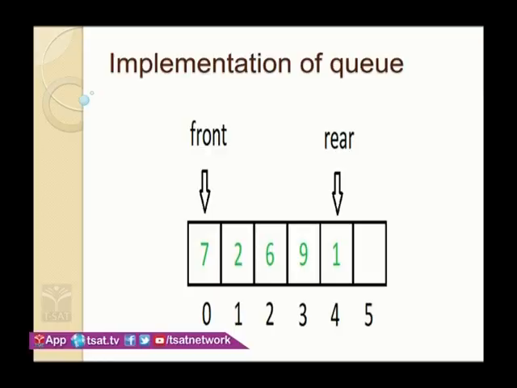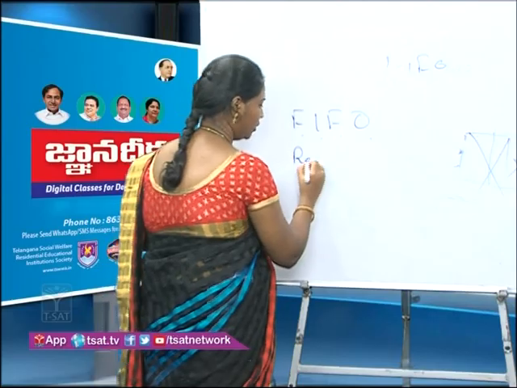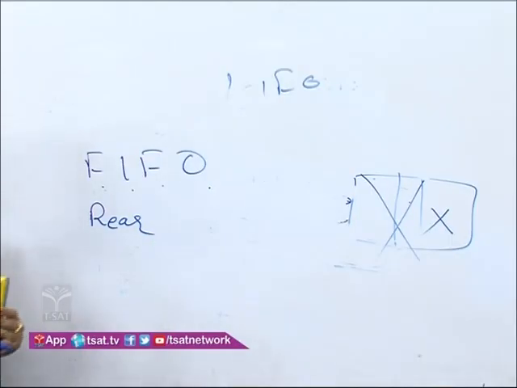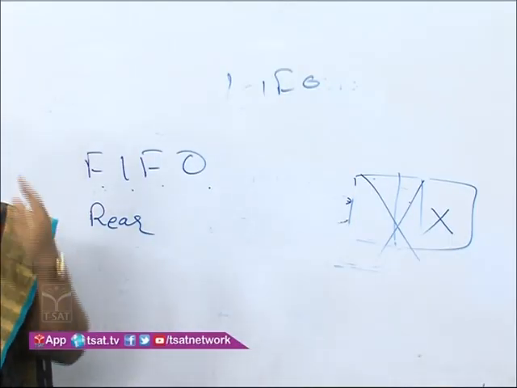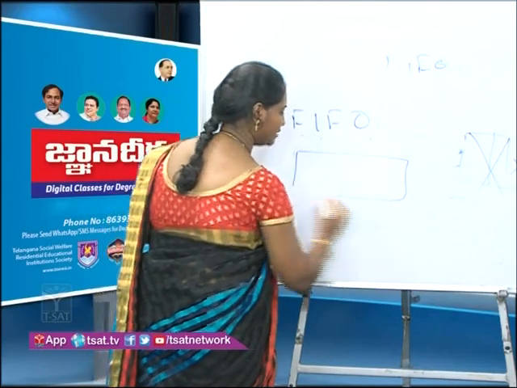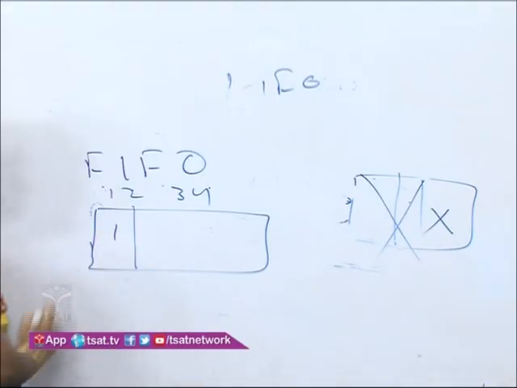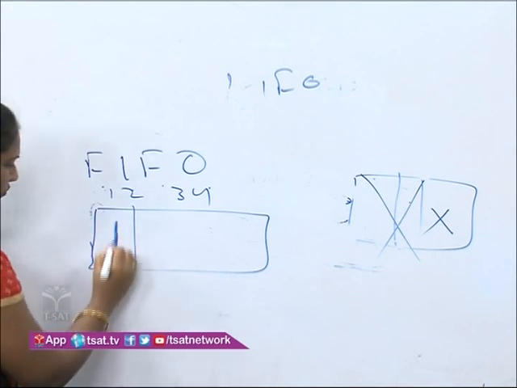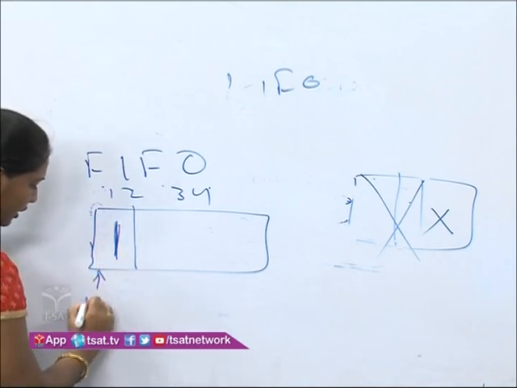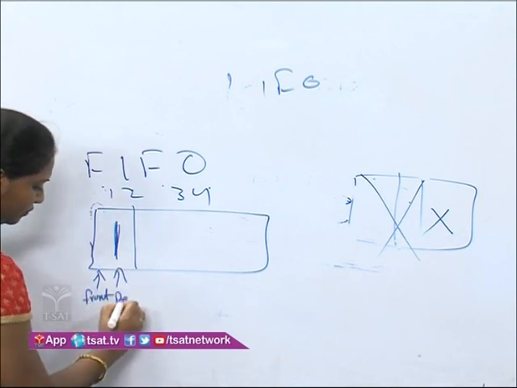Insertion and deletion. Insertion and deletion are done at two ends, front and rear. At the rear end, we are going to insert the elements, and at the front end, we are going to delete the elements. Now see here, we have some elements, 1, 2, 3, 4 again. 1 I have inserted. Yes, this is the front end. Here, this will be our front, and here again it will be our rear.